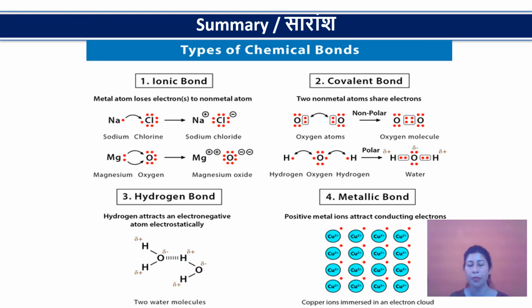Then we'll see the summary of types of chemical bonds. As already discussed, we have seen ionic bonding, which is formed by the transfer of electrons between a metal and a non-metal, for example sodium chloride.